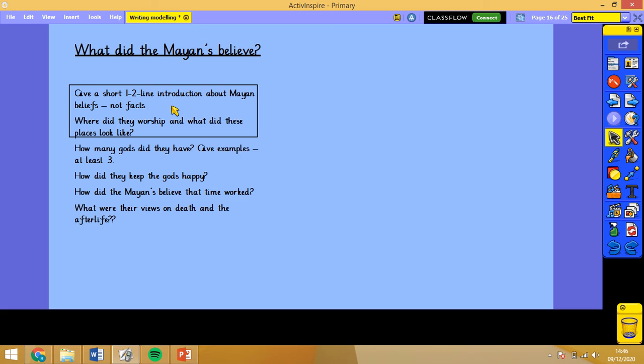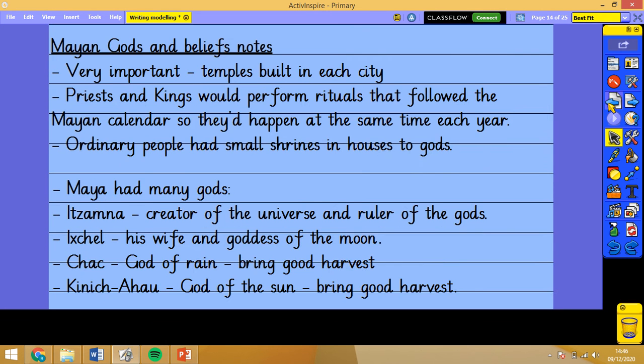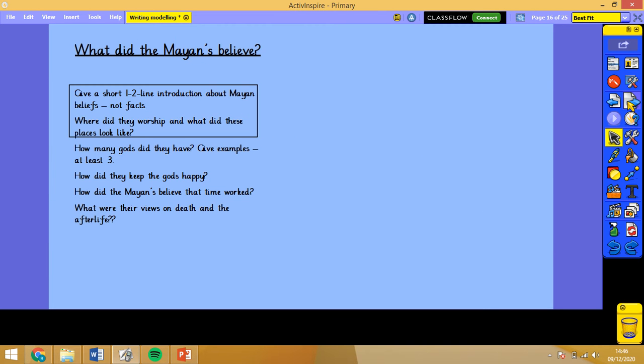What you need to write about today are the following. We need a subheading about Mayan belief, a short 1 to 2 line introduction about Mayan beliefs that aren't facts, that just give us a general overview about what we're going to read. And then I'm going to focus on where did they worship and what do these places look like. Then you will write by yourself how many gods they have and maybe give some examples. If you haven't got any examples, there's 4 examples there, more than welcome to have a look at.